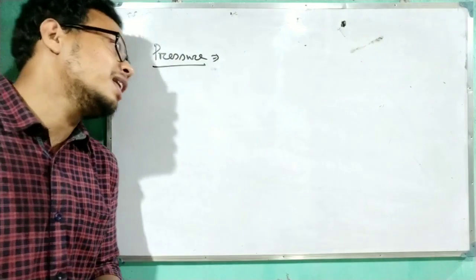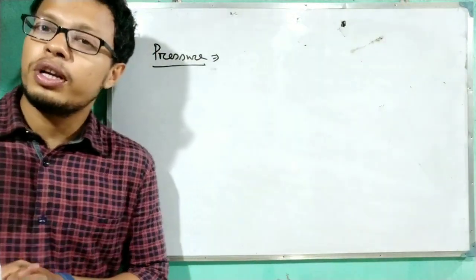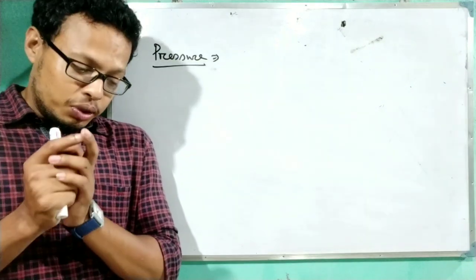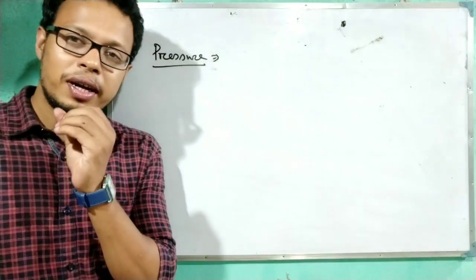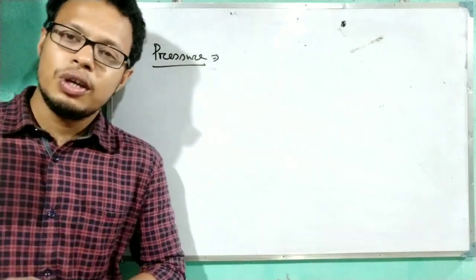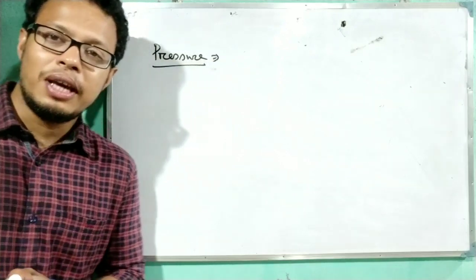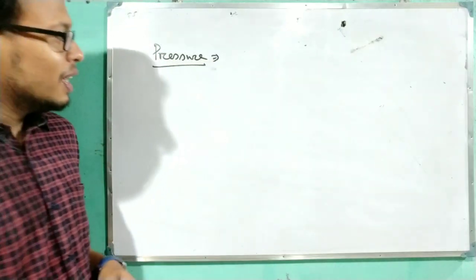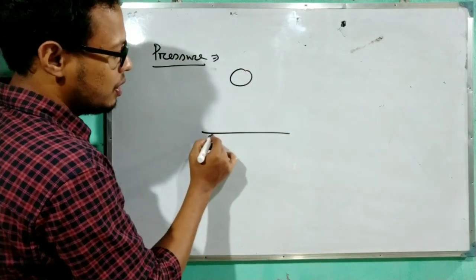Now I will start the term which is the pressure. This is one of the most important topics of your class. To clear the concept of pressure, I will give an example. The definition all of you know, thrust per unit area is called the pressure. But what is the feeling about the pressure? Suppose you consider one person is standing on the sand.